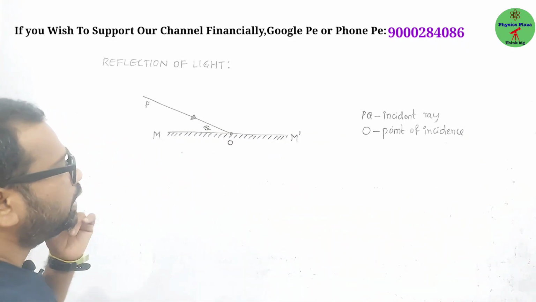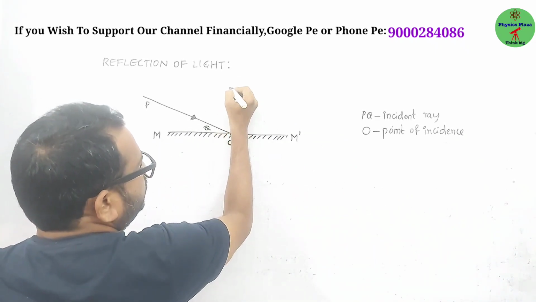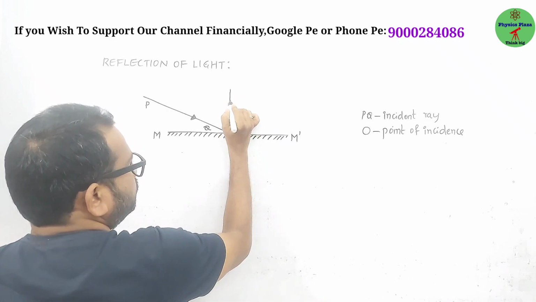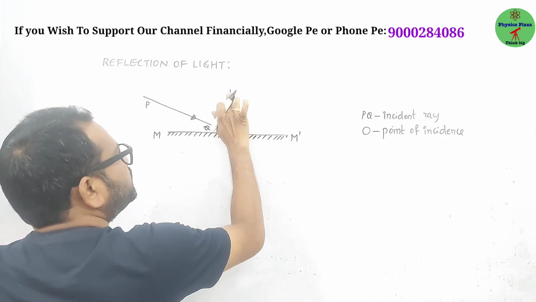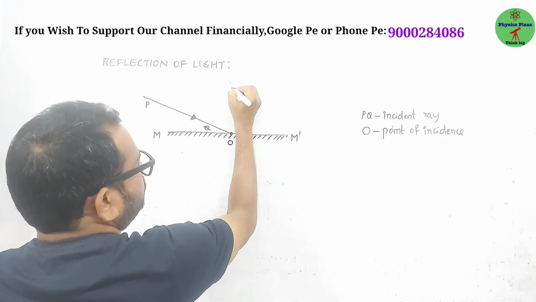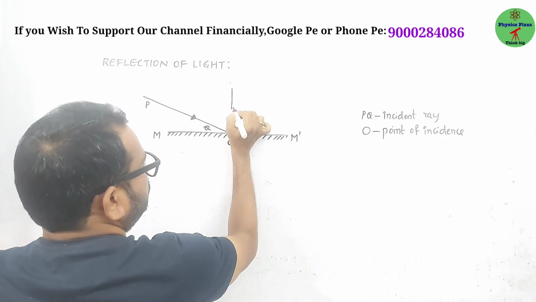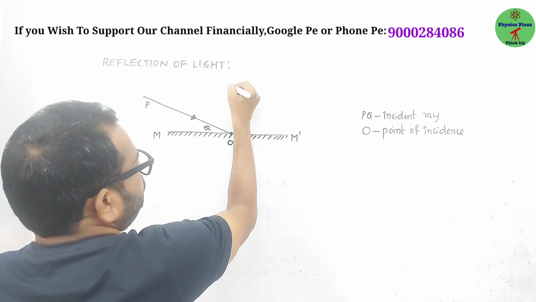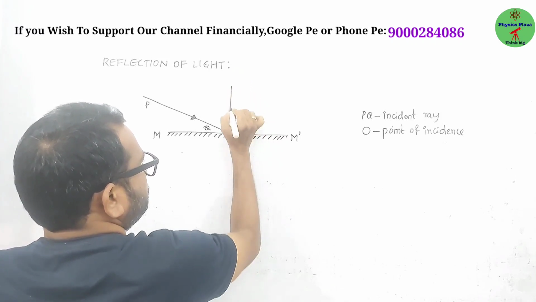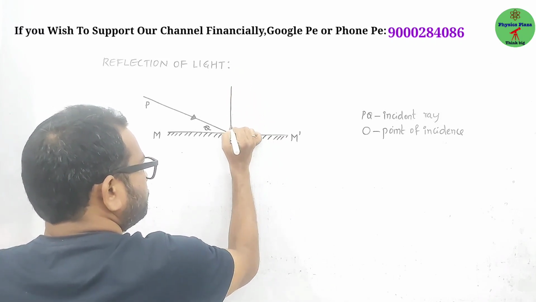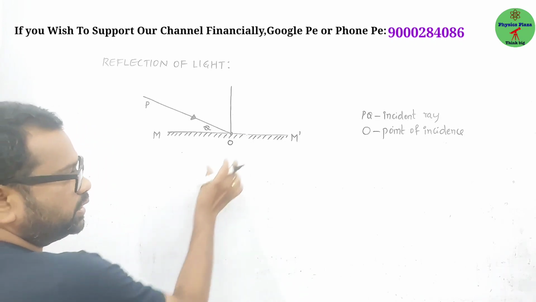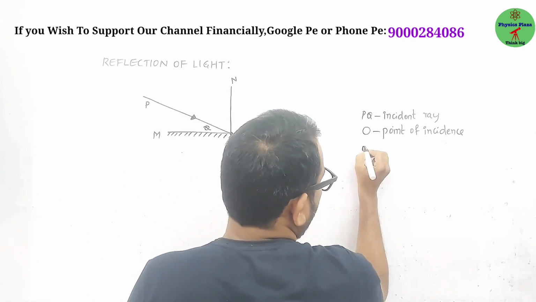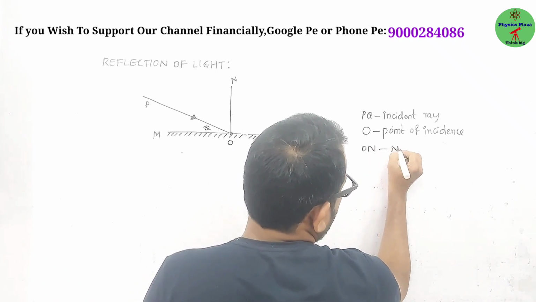Then the perpendicular line drawn, we can call it a normal. So here ON is called the normal.